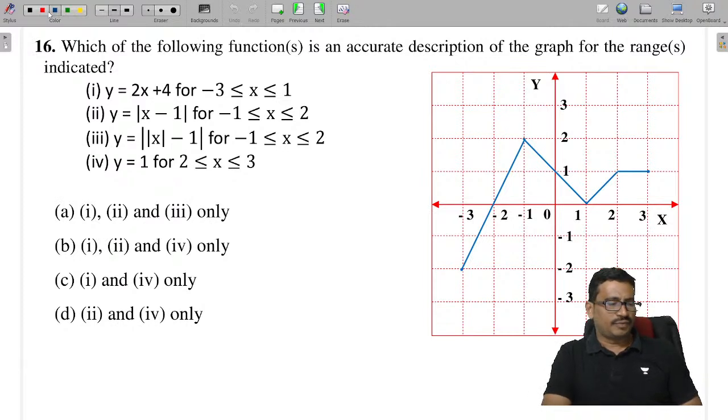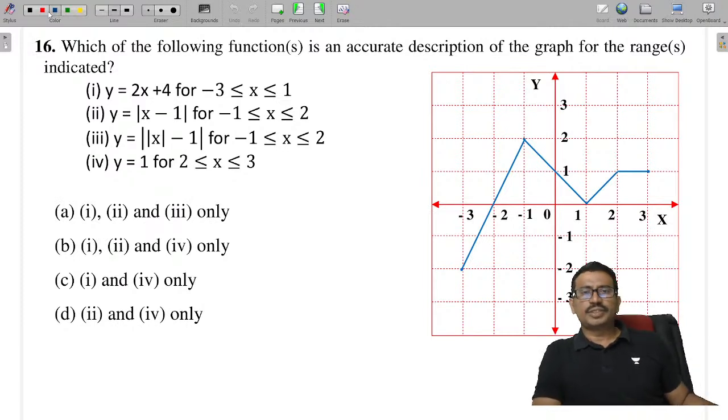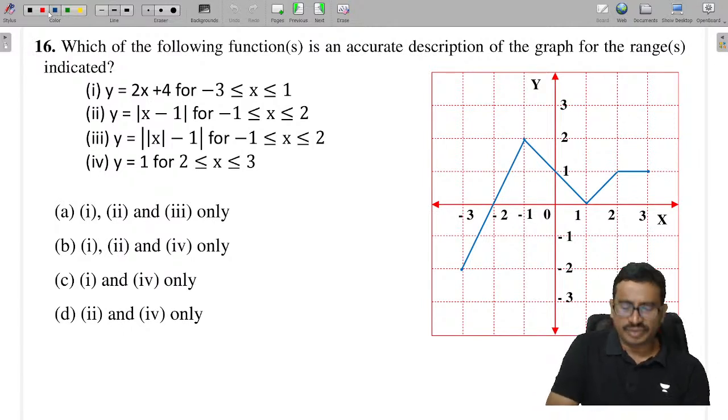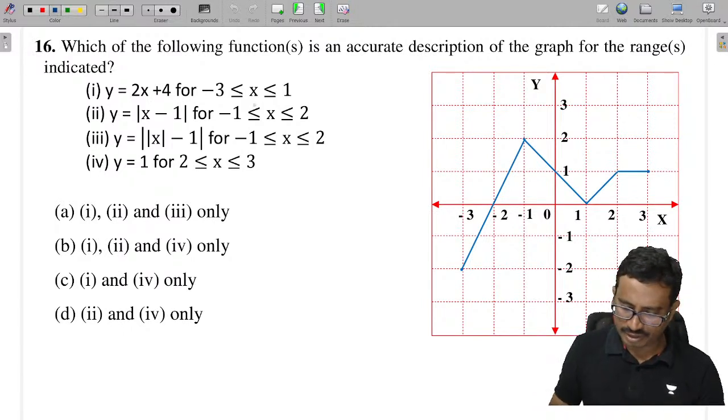Which of the following functions is an accurate description of the graph? See the things now here, from minus 3 to 3, minus 3 to 1, this one here.